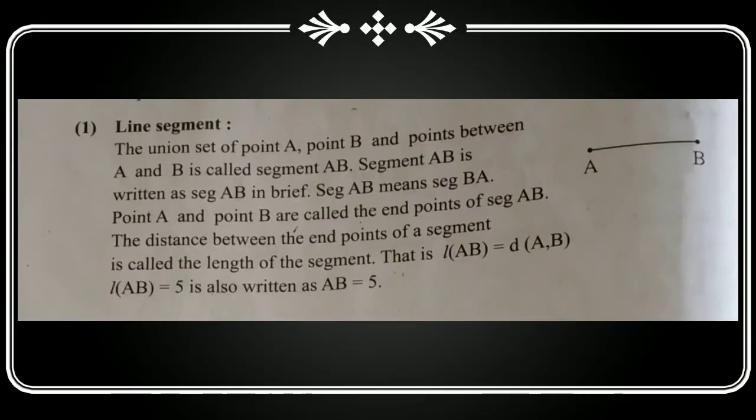Line segment. The union set of point A, point B, and points between A and B is called segment AB. Segment AB we have to write, that is seg AB. बाजूला दिलेली फिगर सेगमेंट AB म्हणून आपण त्या ठिकाणी सांगू शकतो.